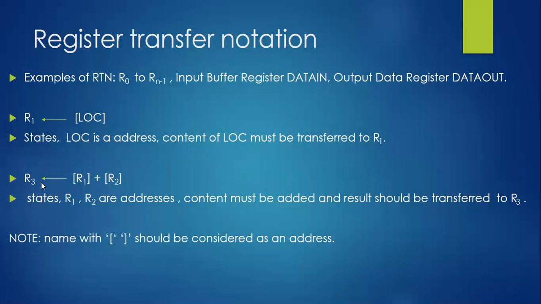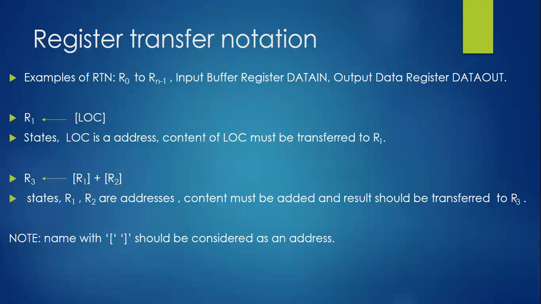Then one more example: R3, arrow mark, and R1 and R2 within a bracket with a plus between them. That means I need to add the value of R1 with R2, and the result should be stored in R3. This is what it is trying to state. Here R1 and R2 are addresses, and the contents must be added first and the result transferred to R3.